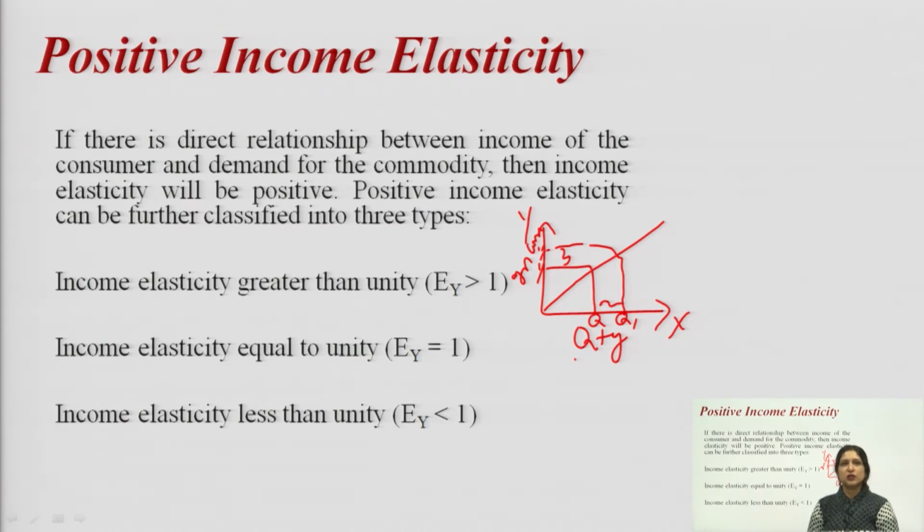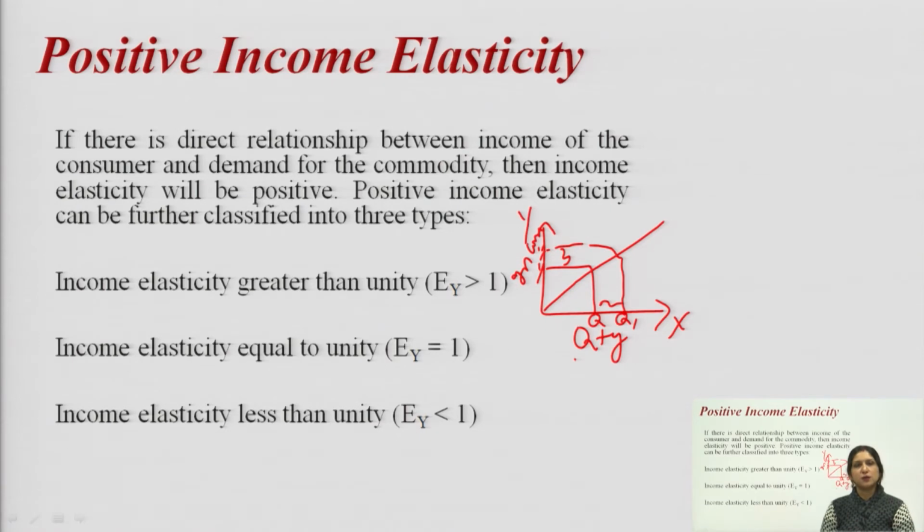The proportionate change will be the same. This is the condition of normal goods like your clothes, your fruits. In that case, you can change your demand as per the change in income. If income is high, you will go for more fruits and more variety of clothes. If income is less, you will reduce your consumption of fruits as well as the use of clothes as compared to earlier.